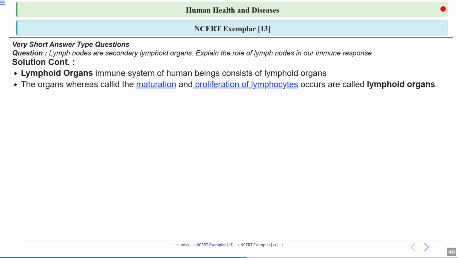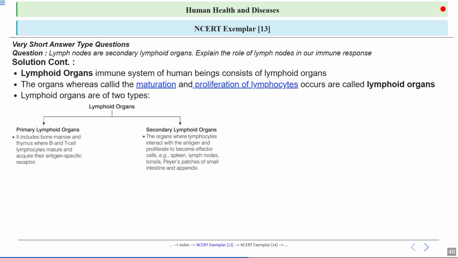Now the organs where the maturation and proliferation of lymphocytes occurs are the lymphoid organs. Lymphoid organs are divided into two main types. Okay, so we have primary lymphoid organ and secondary lymphoid organ. So primary lymphoid organ includes bone marrow and thymus, where B and T lymphocytes mature and acquire their antigen specific receptors. Means now they can recognize a particular antigen.